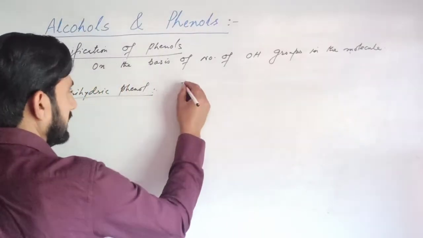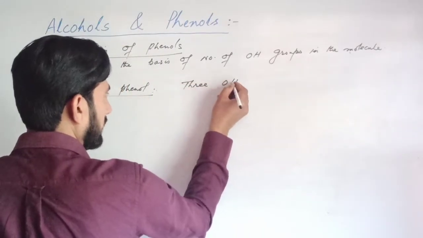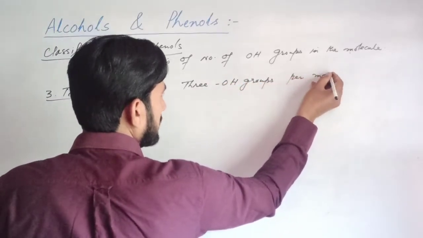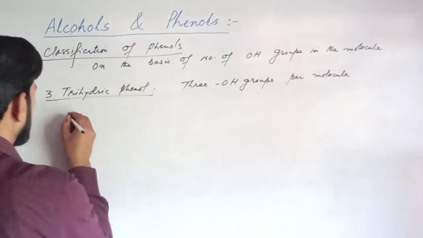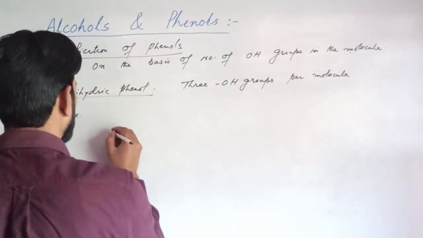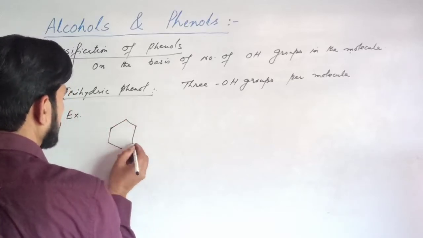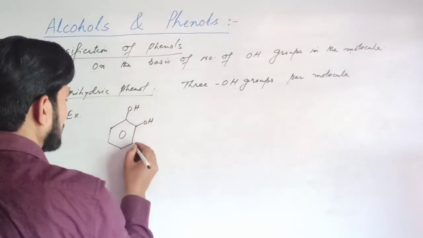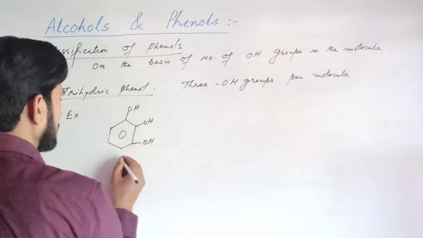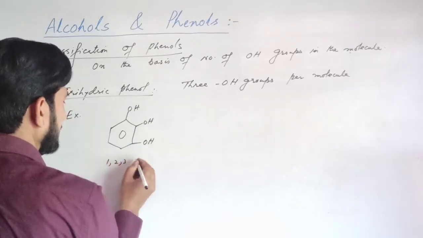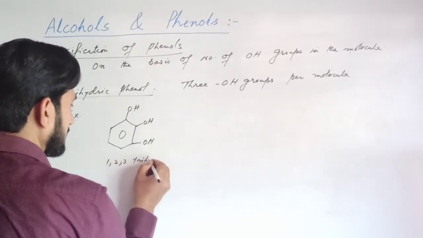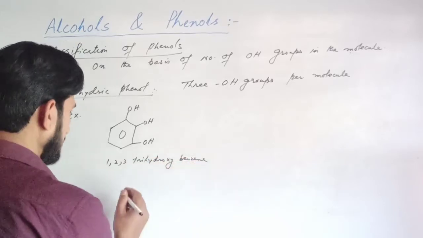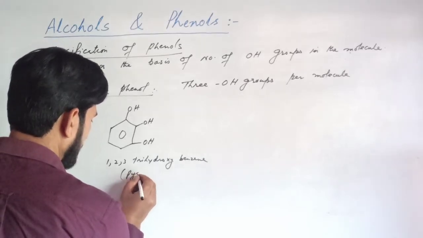Trihydric phenols contain 3 hydroxyl groups, OH groups, per molecule. For example, OH, OH, and OH at positions 1, 2, 3: 1,2,3-trihydroxybenzene. It is commonly called pyrogallol.